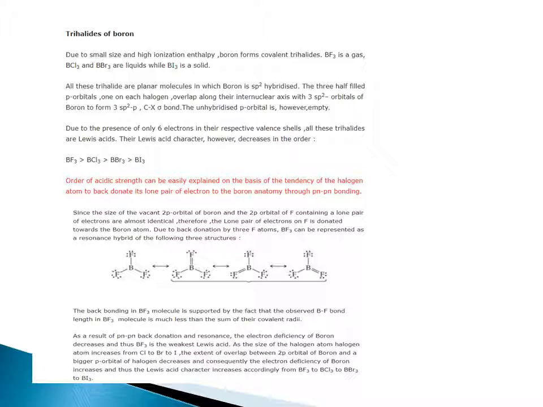As the size of the halogen atom increases from chlorine to bromine to iodine, the extent of overlap between the 2p orbital of boron and the bigger p orbital of the halogen decreases, and consequently the electron deficiency of boron increases and thus the Lewis acid character increases accordingly from BF3 to BCl3 to BBr3 to BI3.